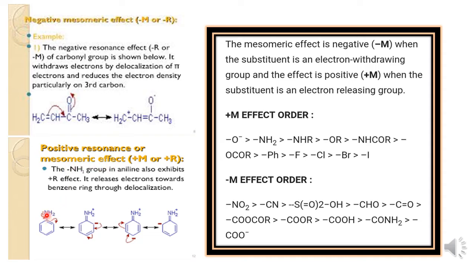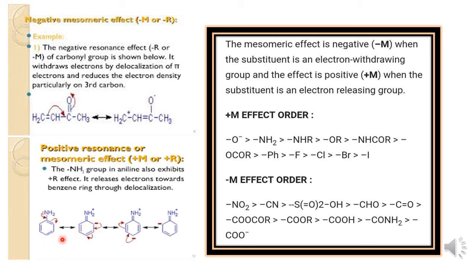On the nitrogen there is one lone pair of electrons. This lone pair gets donated by the nitrogen, and in this way the pi electrons present in the benzene ring get shifted from one atom to another over the ring. So the delocalization of the pi electrons takes place.